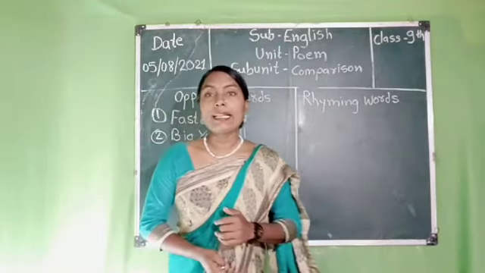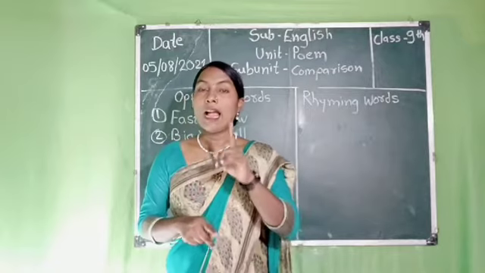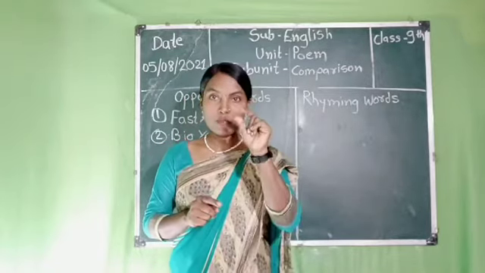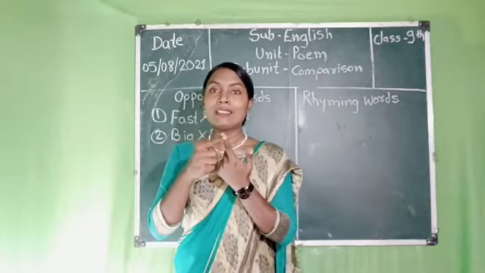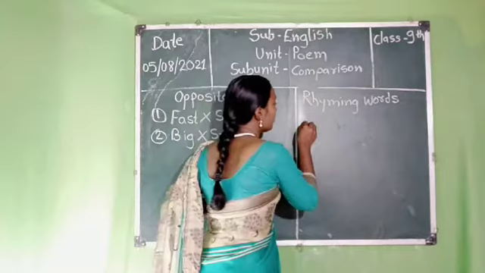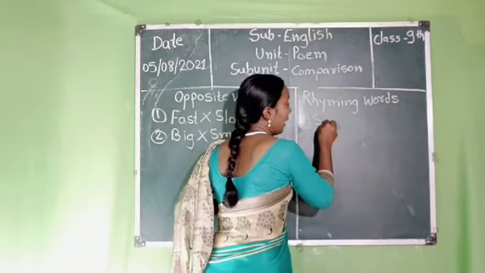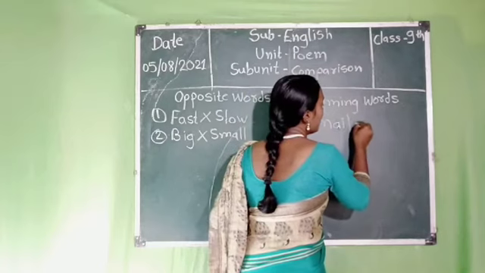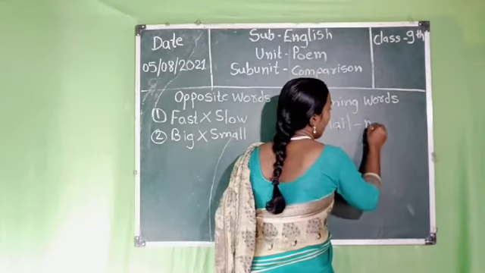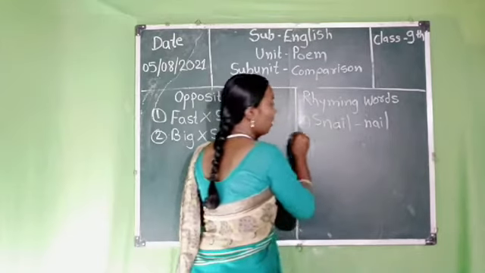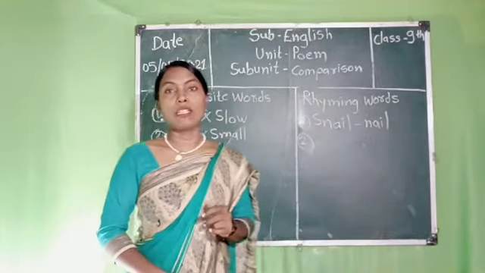So students, here again we see rhyming words. There is snail, a small animal, and nail. So here again a rhyming word, that is snail, S-N-A-I-L, snail, and the rhyming word is N-A-I-L, nail. So here again a rhyming word.